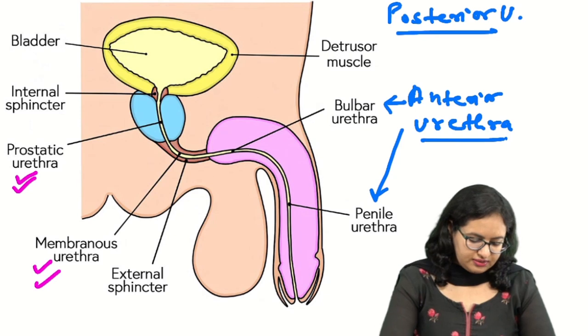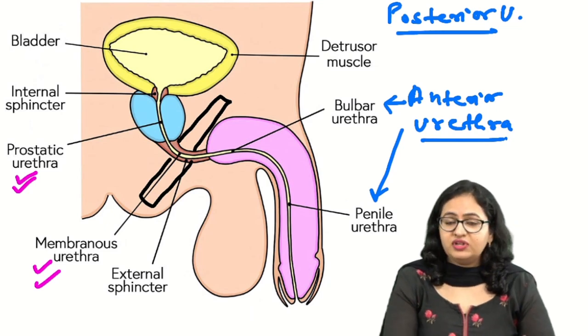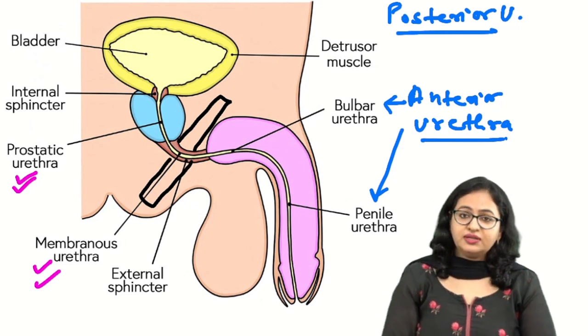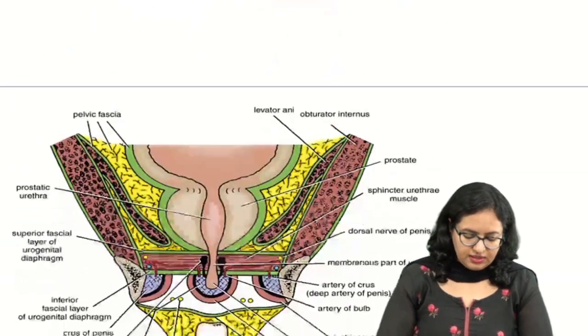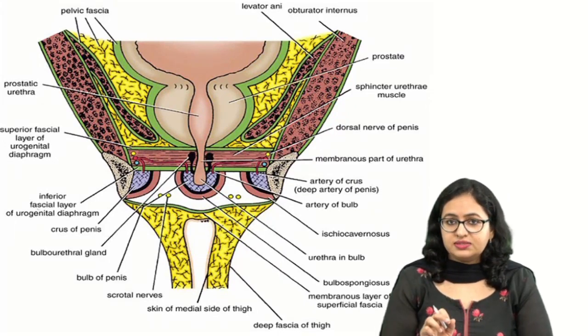So we say that there is a urogenital diaphragm which is present over here, and it has various muscles, and the portion over here we say is the deep perineal pouch. How will you understand the deep perineal pouch? For that, let us take a coronal section of this area, and this will be showing you these areas, that is the pouches, the membranes.